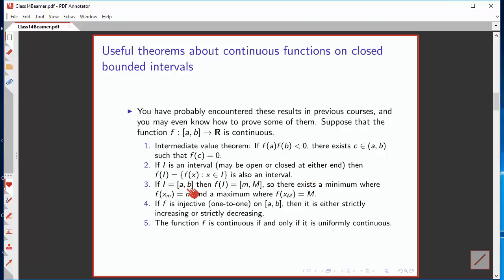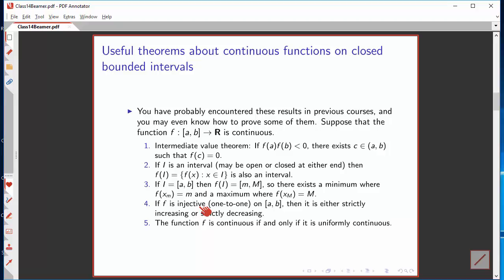And in fact, if the interval is the closed interval from a to b, then its image is going to be the closed interval from some little m, a minimum, to some capital M, a maximum. In other words, for a continuous function on a closed interval, the function always has a minimum and a maximum, a point where it achieves its minimum value and a point where it achieves its maximum value.